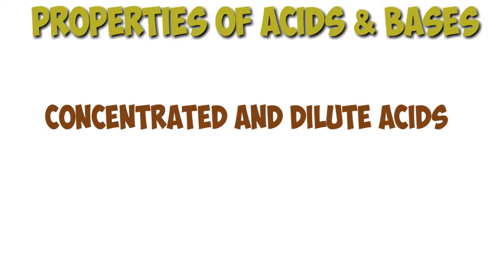Next topic, concentrated and dilute acid. A concentrated acid is one which contains the minimum possible amount of water in it. The concentration of an acid is decreased by adding water to it. When water is added to concentrated acid, then a dilute acid is formed. Thus, a dilute acid is one which contains much more water molecules in it.